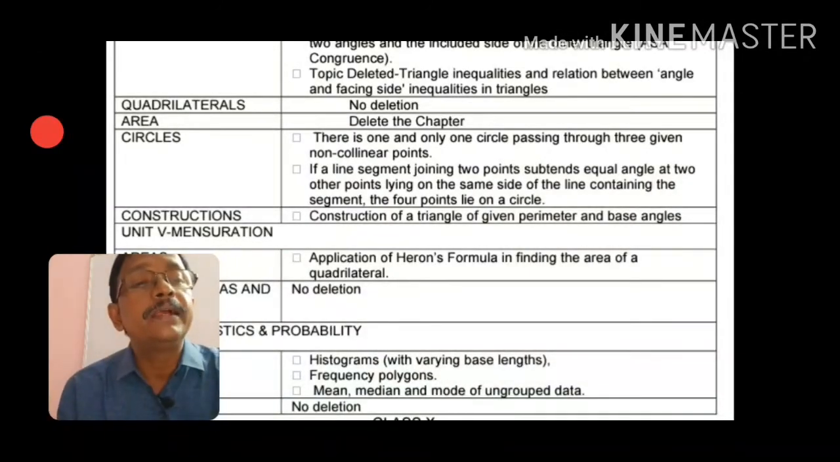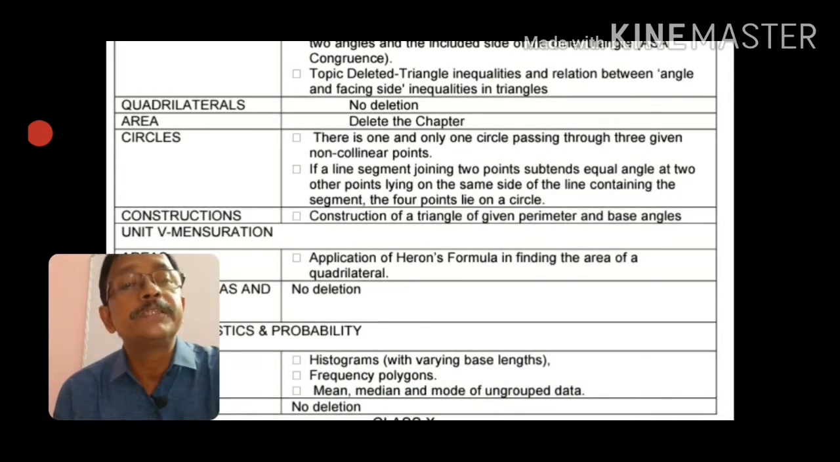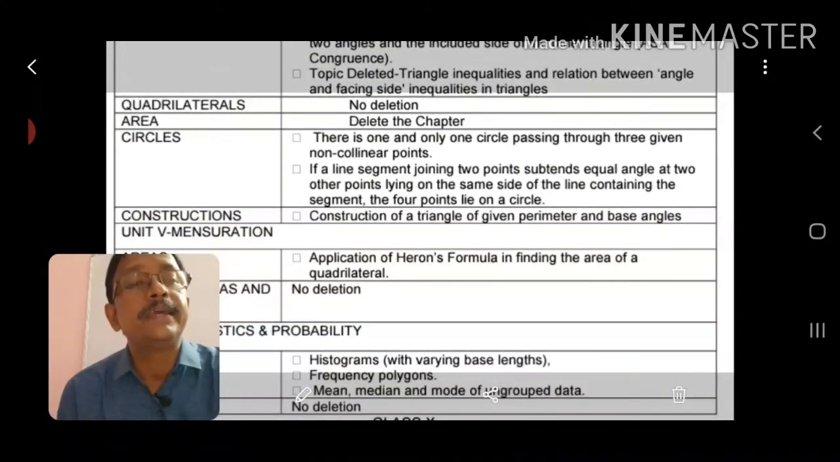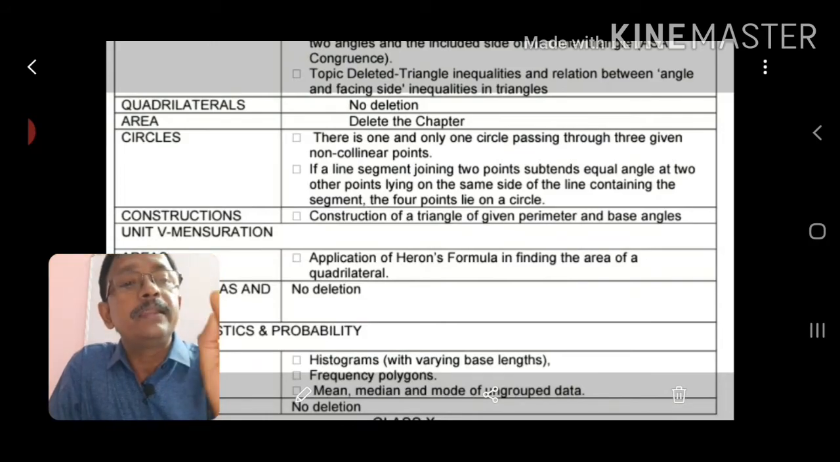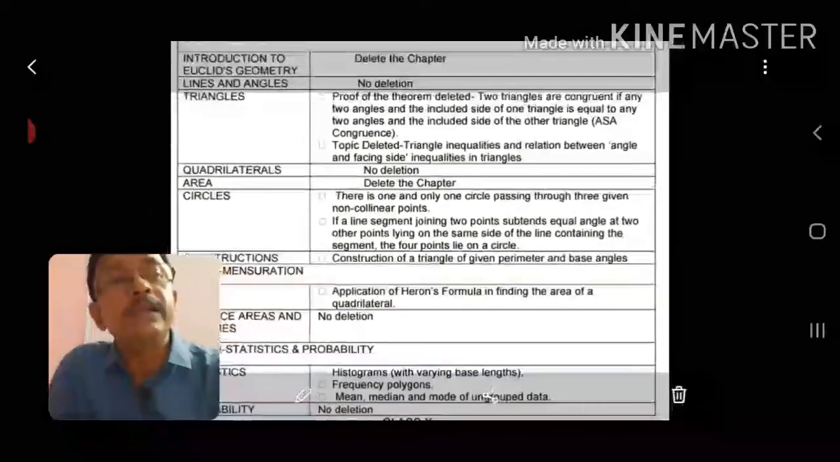After that, no deletion is there. And from statistics and probability, histograms with varying base length and frequency polygon, mean, median, mode of grouped data, these are no need to do; these are already deleted.